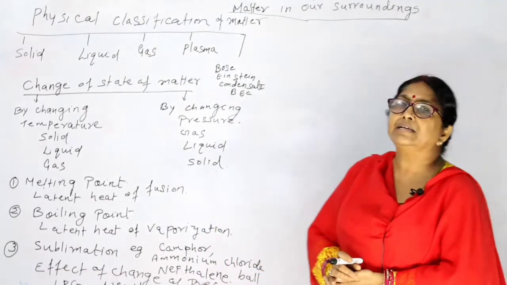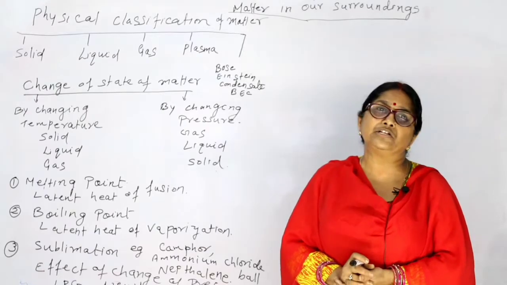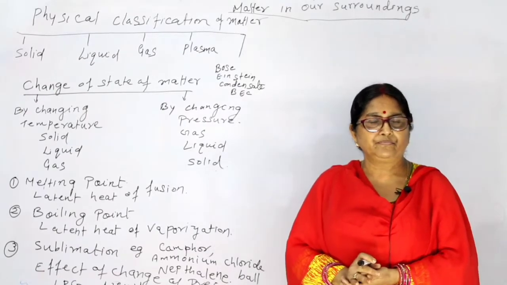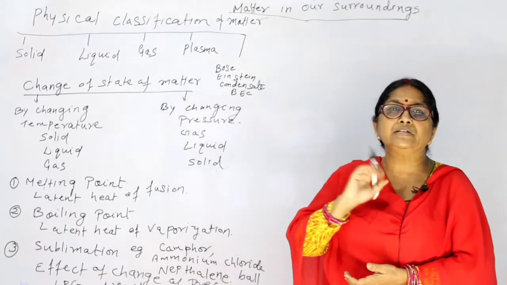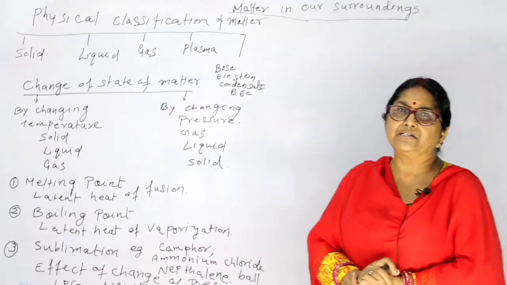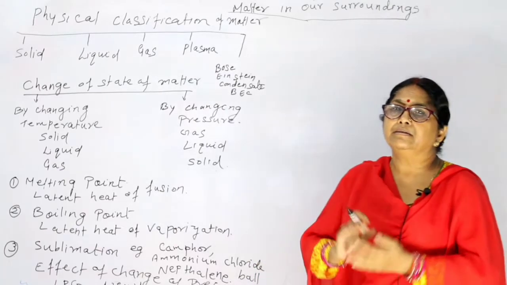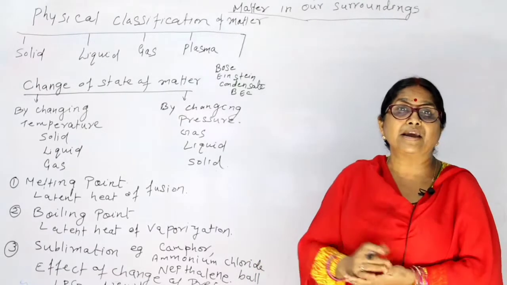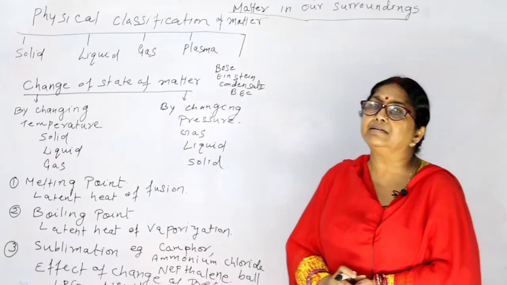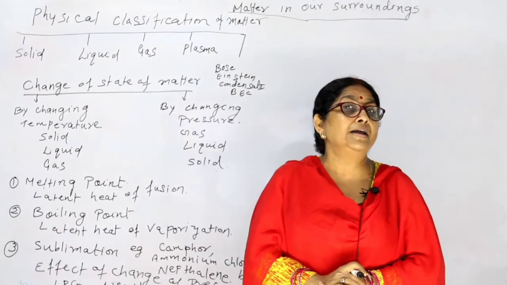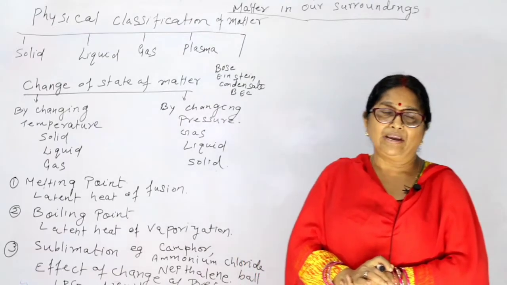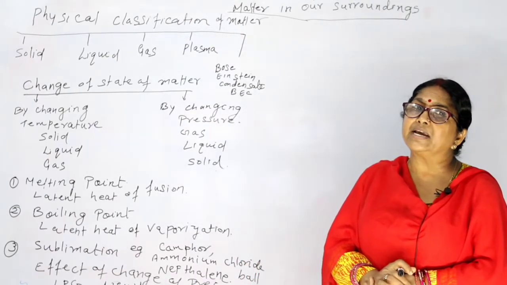matter, or you can say the physical classification of matter. When we talk about physical classification, that means how does it look? Matter can exist in how many states? The matter is classified into 5 states. And what are those 5 states?